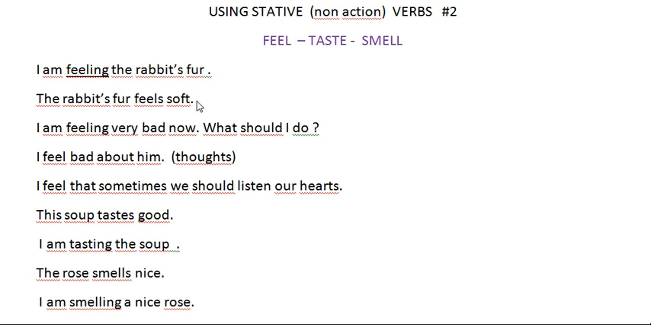We don't say softly. There are some similar examples. This soup tastes good. We don't say this soup tastes well, because we describe the soup. That's why we put an adjective here. We don't say well. And here the same thing. The rose smells nice. We don't say nicely. We just mention that the rose is nice. We just describe the rose, the soup, or the rabbit's fur. That's all.